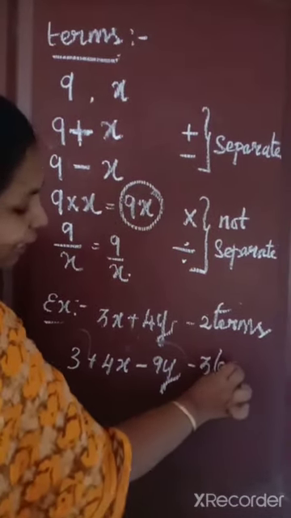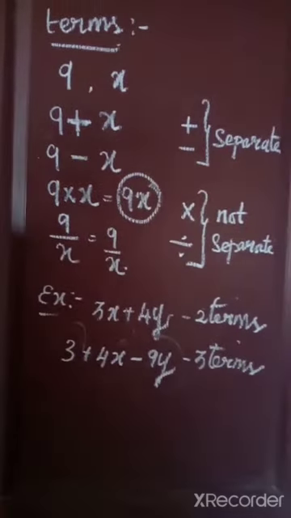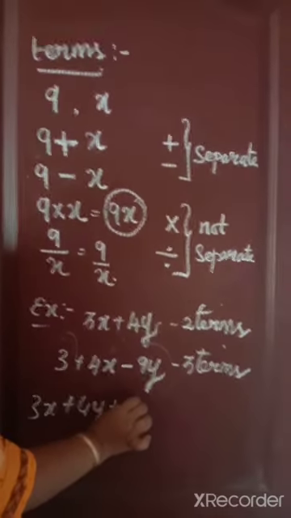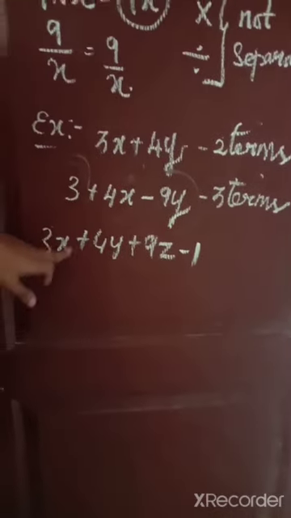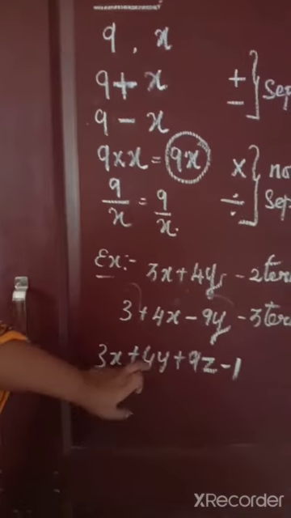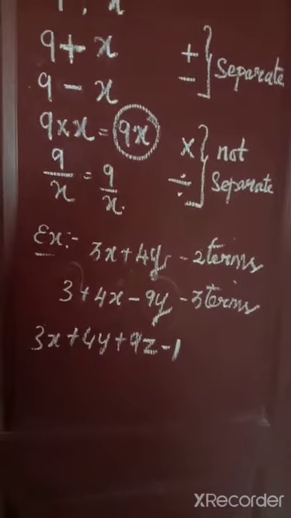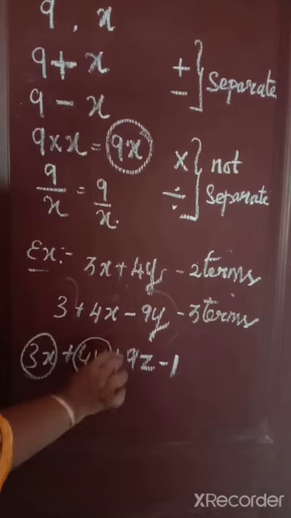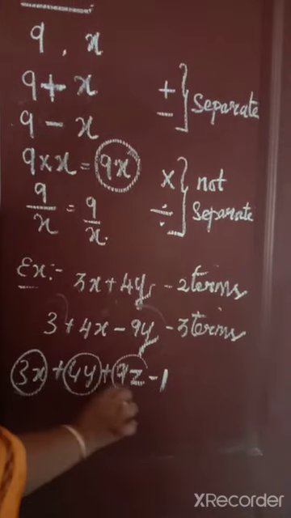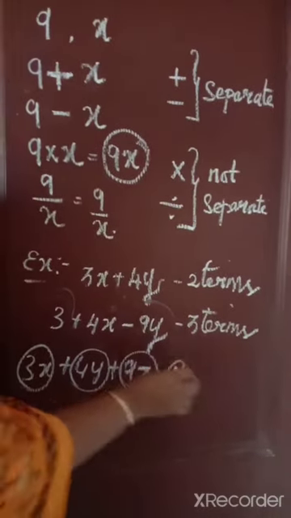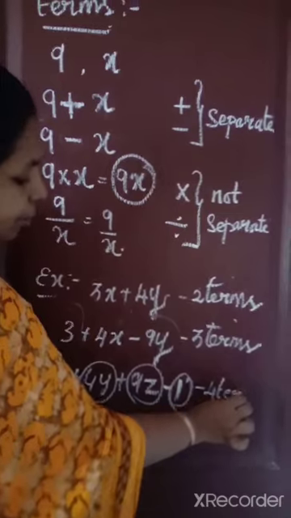Again, this one is 3x plus 4y plus 9 minus 1. So here how many terms are there? You have to check the plus and minus. Here one plus is there, here another plus is there, here another minus. So the term before the first plus is considered as one term, after this plus is another term, after the next plus is another term, and after the minus is another term. So how many terms are there? Yes, 4 terms.